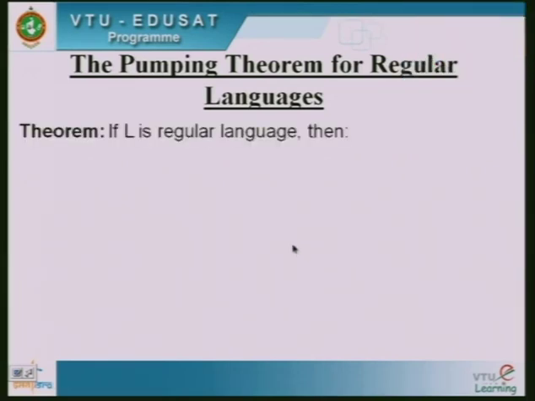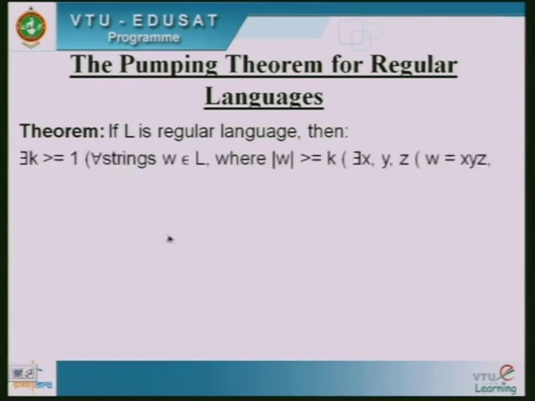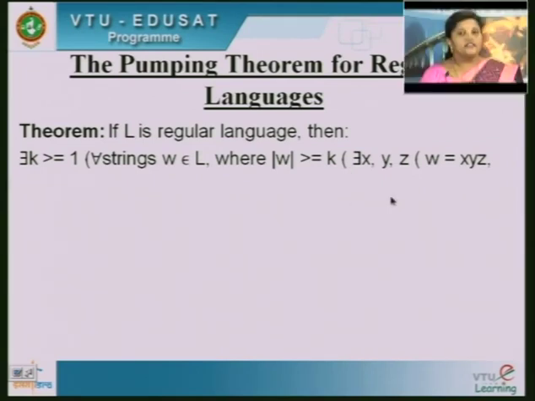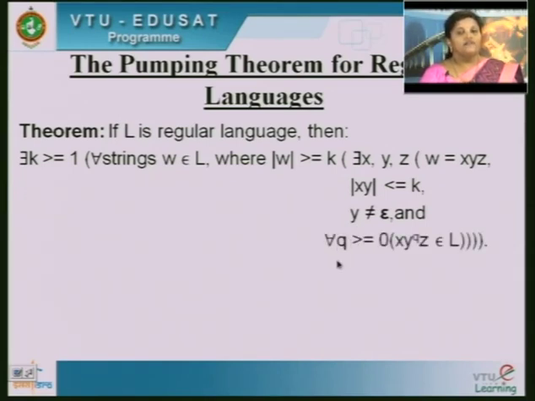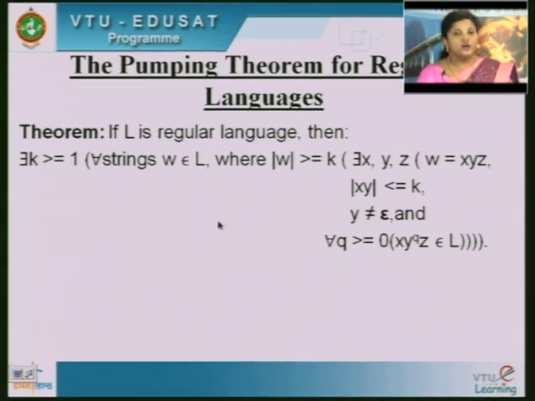What it states is, if L is a regular language, then there exists a k which is greater than or equal to 1, and for all strings w which belong to L, where the length of w is greater than or equal to k, there exist x, y, z such that w equals xyz, and the length of xy is less than or equal to k, and y is not equal to epsilon, and for all q, xy to the power of q z belongs to L. This statement you have to remember, because this is the statement we will be using to solve problems, that is, in the applications of the pumping lemma, to show the language is not regular.